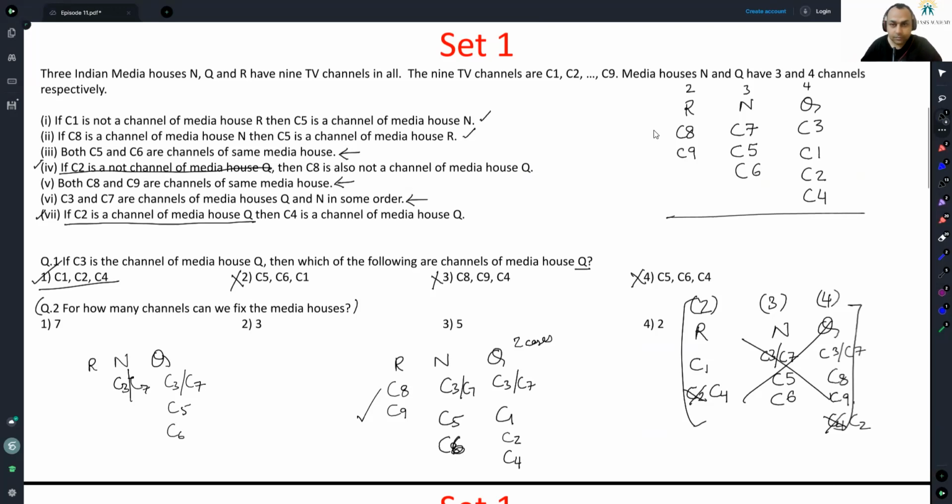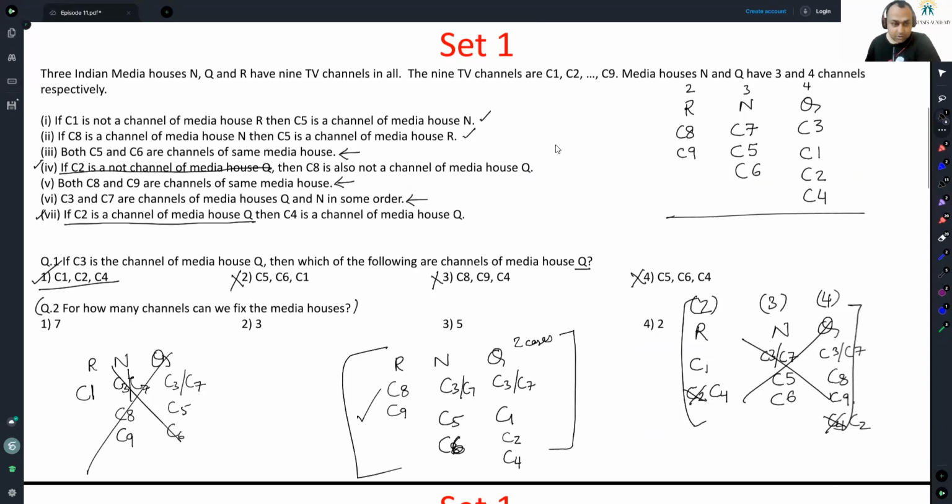Okay. First line, if C1 is not a channel of media house R, C5 is a media house N. So C1 has to be here. If C1 is not present here, it will be a problem. If C1 is present here, there is one spot left. C8, 9 have to come together. The only place they can come together is C8, C9 here. Done. Next statement, if C8 is a channel of media house N, which it is, then C5 is a channel of media house R, which it is not. So this is an unacceptable case.